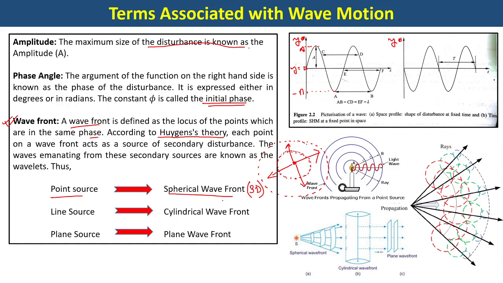All right. Line source. Say for example, you have a tube light, that's a line source, but although a tube light gives you electromagnetic wave, I am talking in this chapter about mechanical waves. There is a difference, but just for your understanding, if there is a line source, the wavefronts will be cylindrical. If there is a planar source, the wavefront will also be planar. Okay, very detailed analysis of this is not required. Just for your understanding, I have given a small introduction in this particular slide. If any more detail is required, you can let me know. I'll talk more about it.